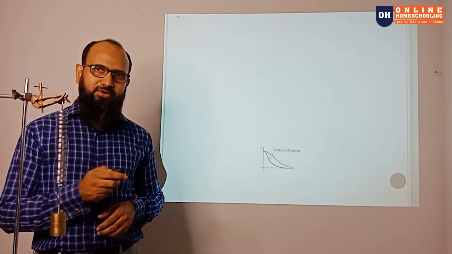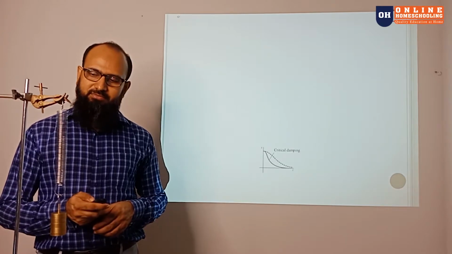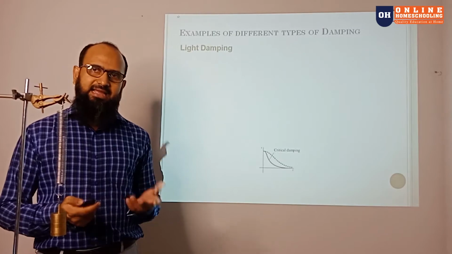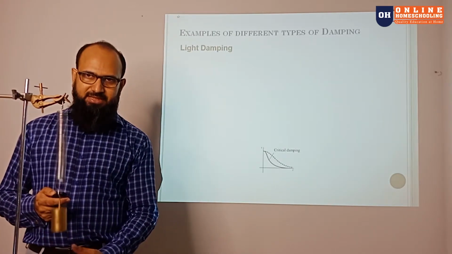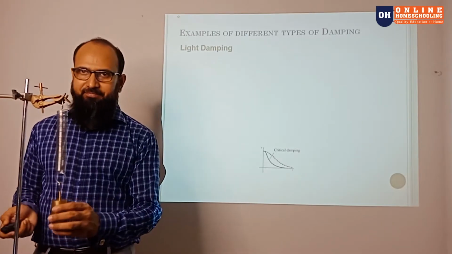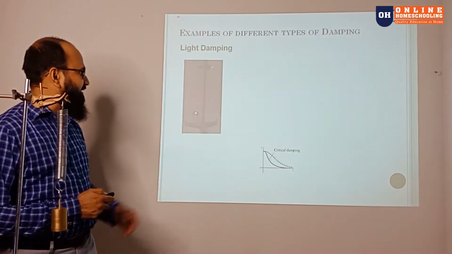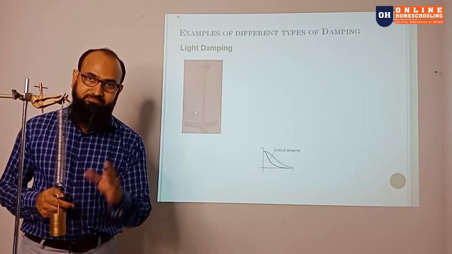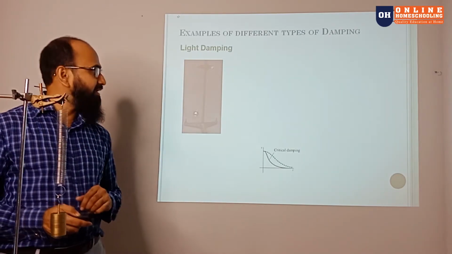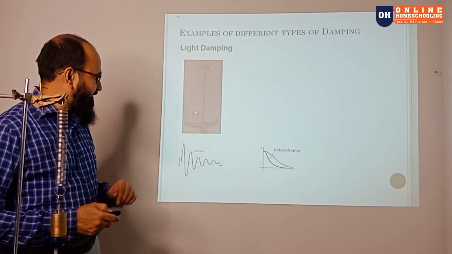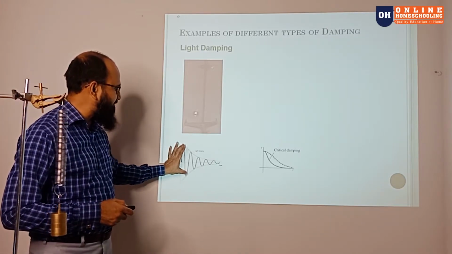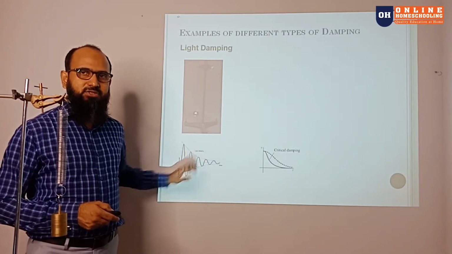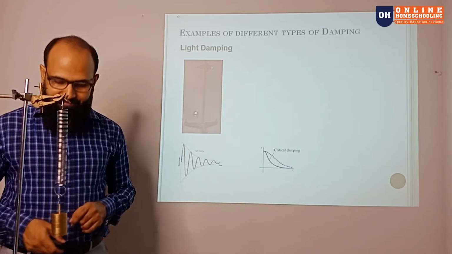Now we go for the real life examples. Number one, I think you already know the real life example of the first one. Light damping is like a spring mass system. It's an example of light damping. Another example of light damping I mentioned earlier is the simple pendulum. Then you can look at the graph of light damping. If you see, the amplitude is decreasing this way. So you can say this is light damping.